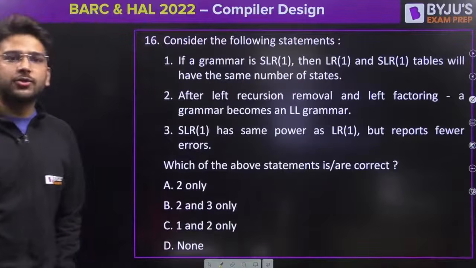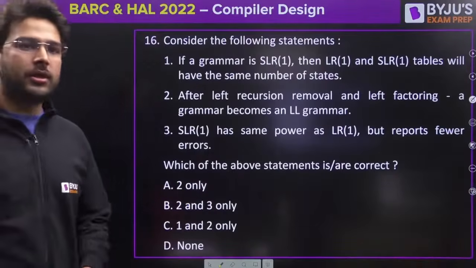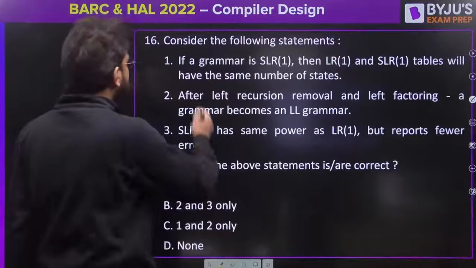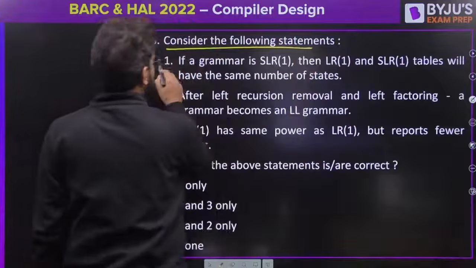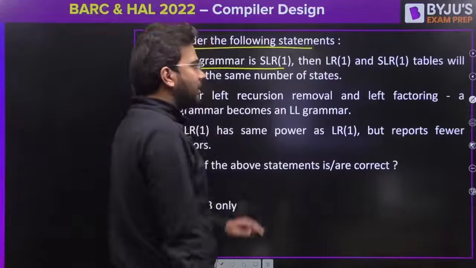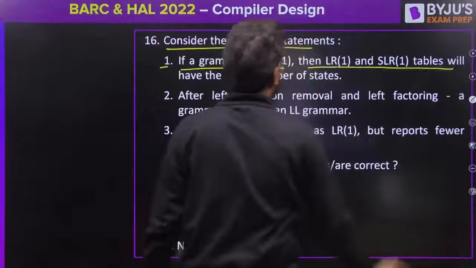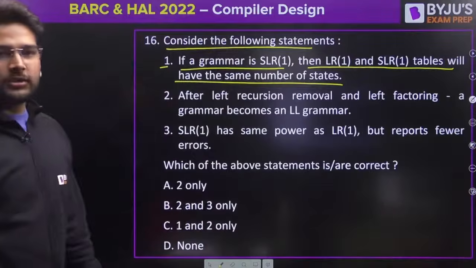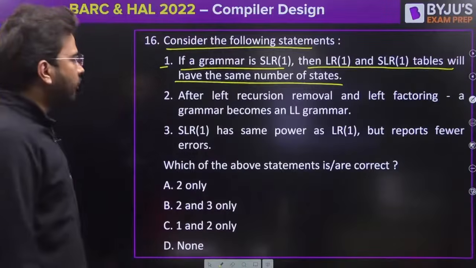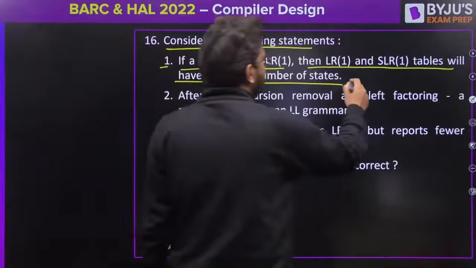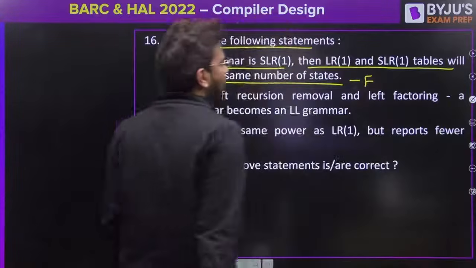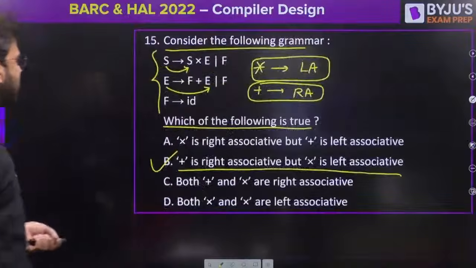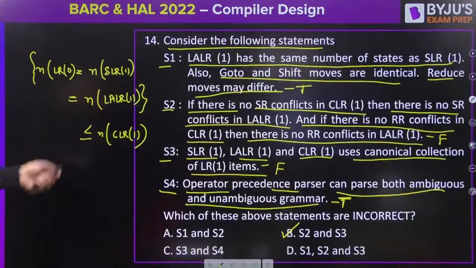Yes guys, what should be the answer? Saubhagya is saying option C, Nishant option C, Bhumi option C, Diksha option C. Let's see this now. Consider the following statement. Statement 1. If a grammar is SLR1, then LR1 and SLR1 tables will have the same number of states. Is it true or false? It is false. Why? Because in case of LR1, as in the previous one, like you can see here, in this one I have just shown you, right?